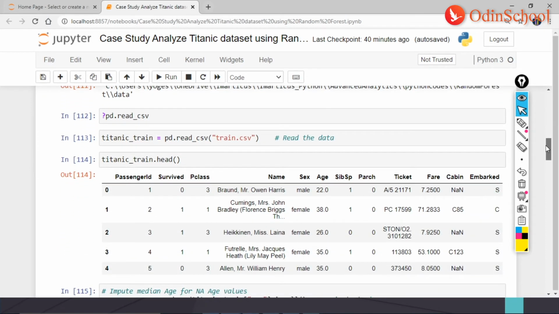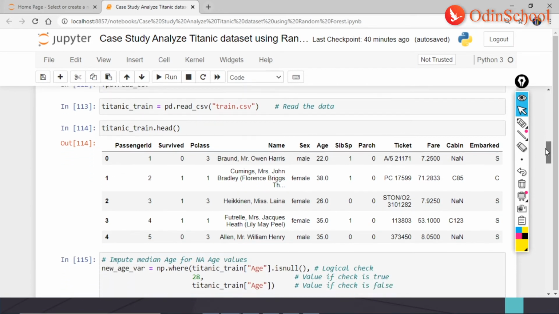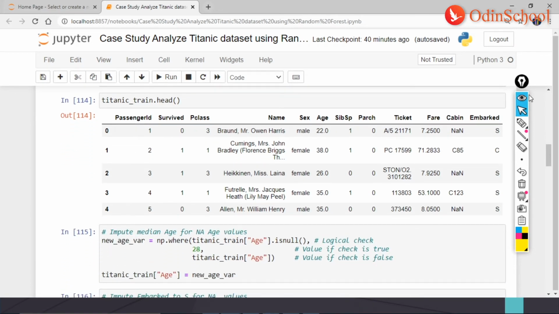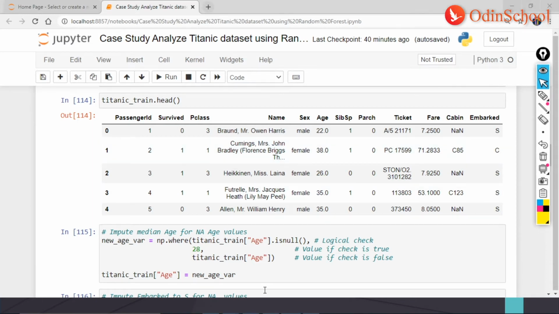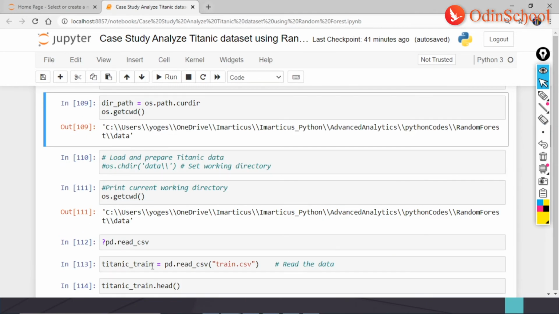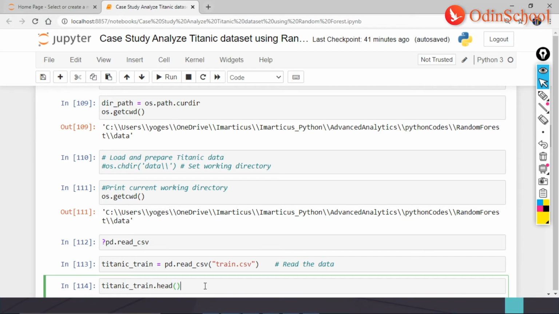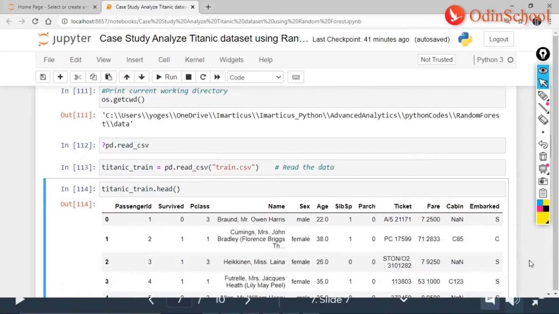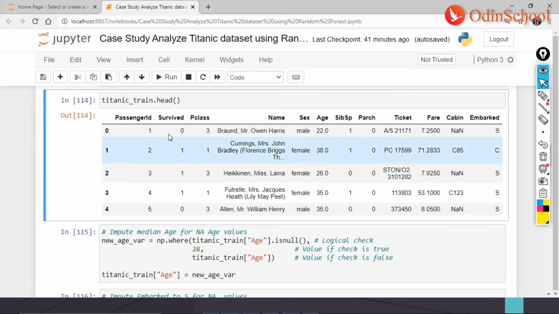here on my next step, I would be reading my data set, and after I read my data set, I would be trying to understand what all are the rows and columns that I have within. When we work on cases like random forest, after you read the CSV and after you start checking your head or how your data flow is happening, you would have information about your rows and columns. There are two ways to understand this.